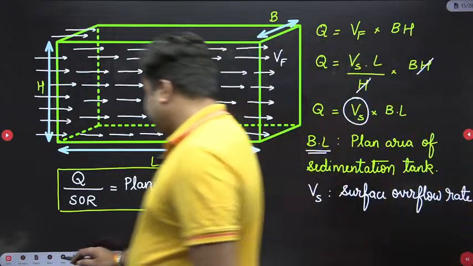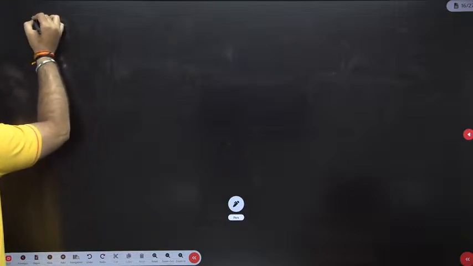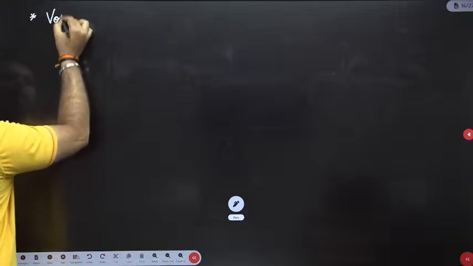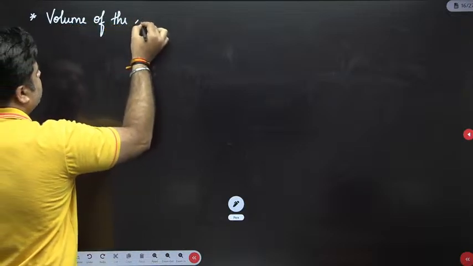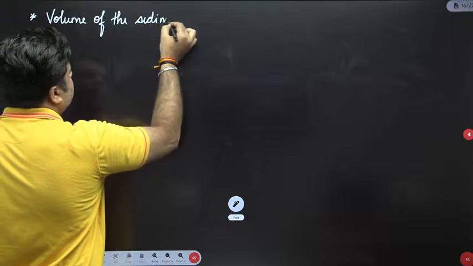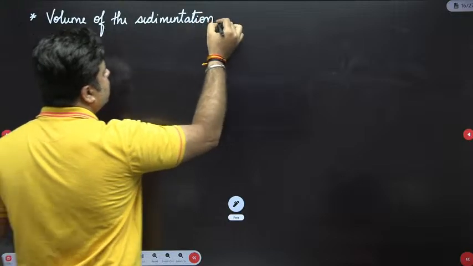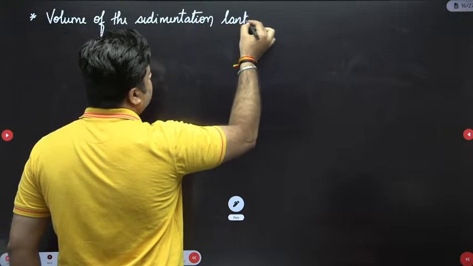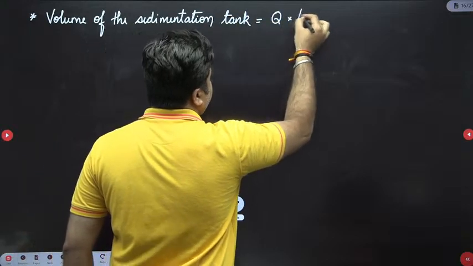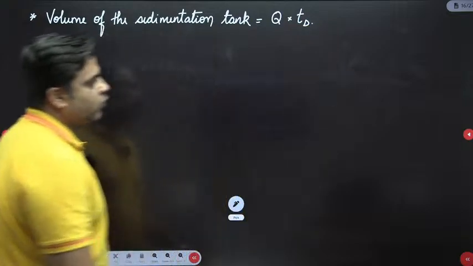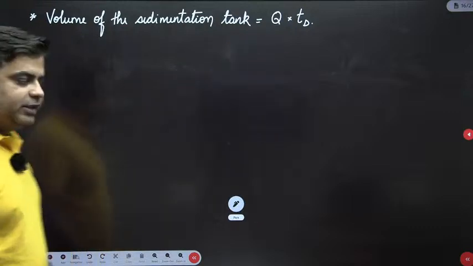Now the second expression is volume of the sedimentation tank is equal to discharge multiplied by the detention time. Okay. Volume of the sedimentation tank is equal to discharge multiplied by the detention time. Now next,